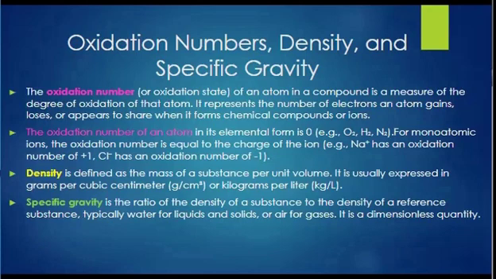So oxidation number provides insights into redox reactions, electron transfer, and enzyme activity, which is essential for understanding metabolic processes and energy production in cells. Density is crucial for biomolecular separations, concentration measurements, and understanding cellular properties, aiding experimental techniques. Specific gravity, on the other hand, is used in clinical diagnostics, reagent preparation, and quality control, ensuring accuracy and reliability for biochemical analysis and experiments. Understanding these concepts and their applications is fundamental in comprehending the chemical nature of biological processes and conducting precise and meaningful research.